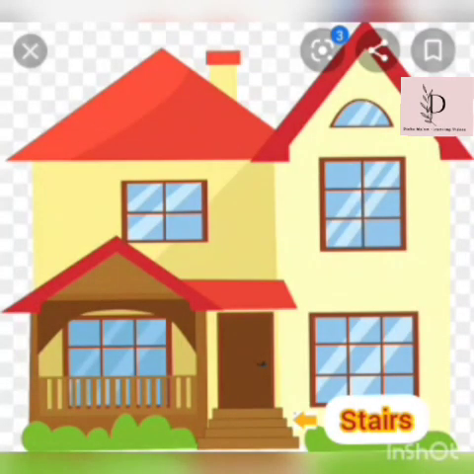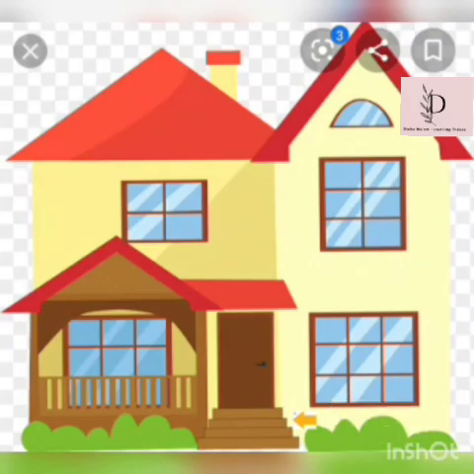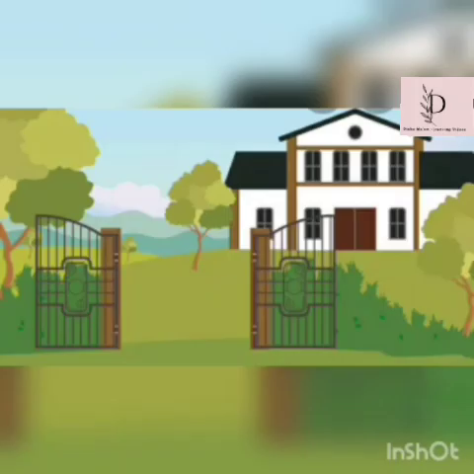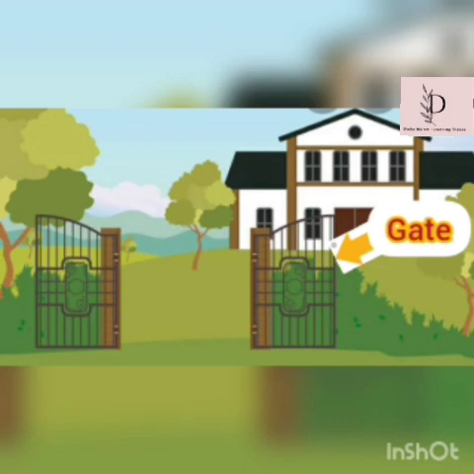These are stairs. Stairs are used to go up and down in the house. Letterbox, where postman uncle puts letters. This is the gate, the entrance of a house from where we go inside our house.